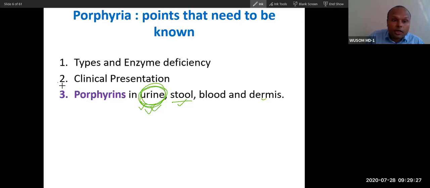Now, clinical presentation is also very, very important in such conditions. We segregate disorders based on clinical presentation, and then we find out which enzyme is deficient. So we will classify disorders that way. You don't have to take too much burden, because you need to focus on only three types of porphyria. First is acute intermittent porphyria. Second is lead poisoning, that is acquired coproporphyria. And third is porphyria cutanea tarda, PCT, like proximal convoluted tubule. You can remember that well, PCT, porphyria cutanea tarda.